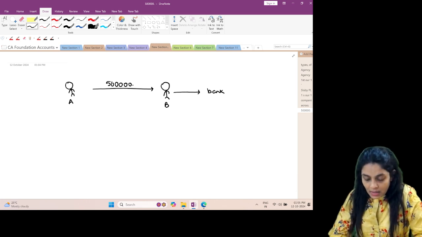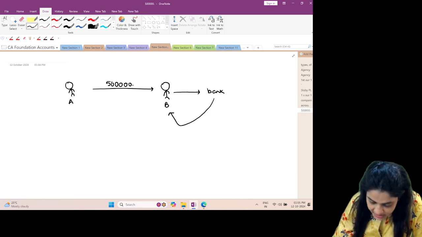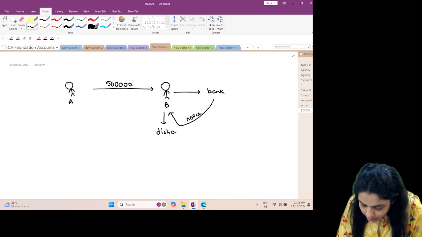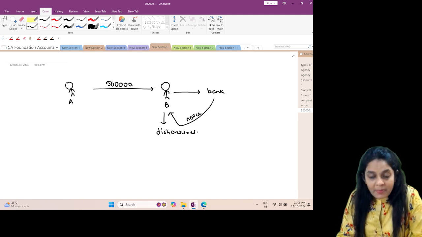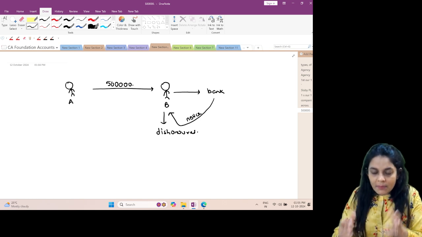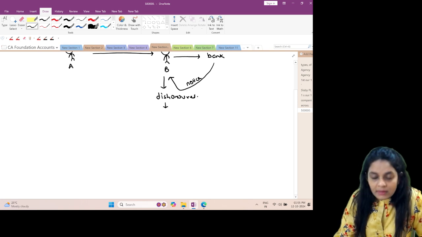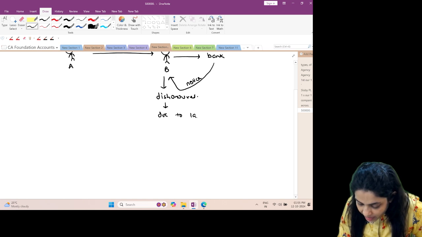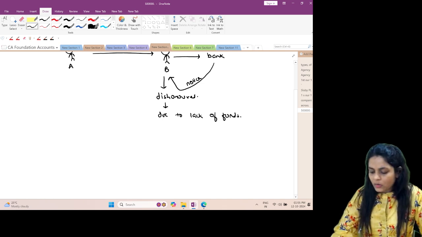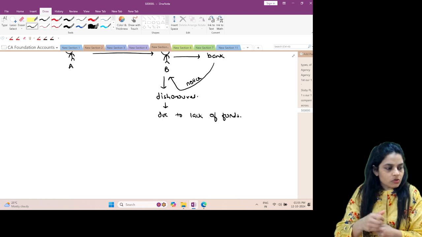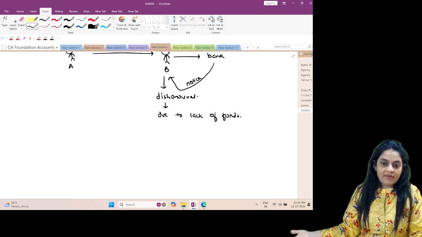Then suddenly he gets a notice from his bank that the cheque has been dishonoured. Dishonoured means the payment on the cheque has not been made. B was like, what happened? Why is the payment not made? He says that the cheque has been dishonoured due to lack of funds in A's account, insufficient funds in A's account. Now, see, if this happens, every person will issue cheques. They don't have money, they will issue cheques. Cheque will be dishonoured, and now we have nothing to do.